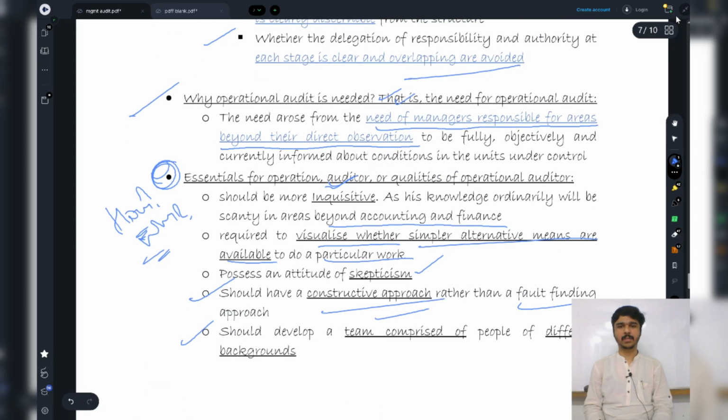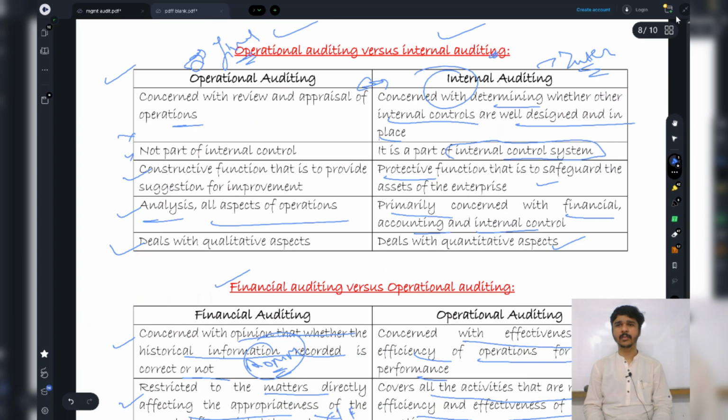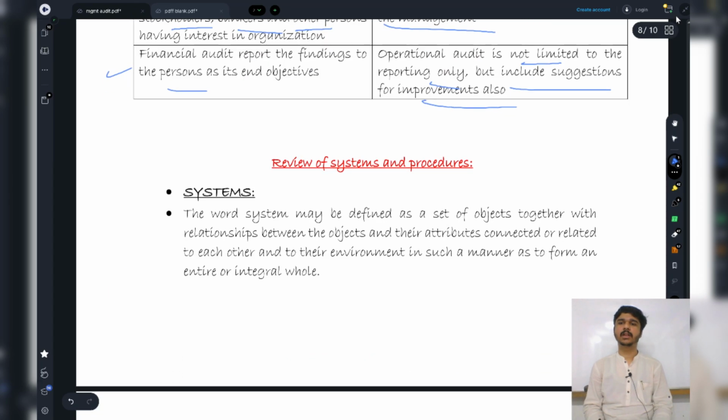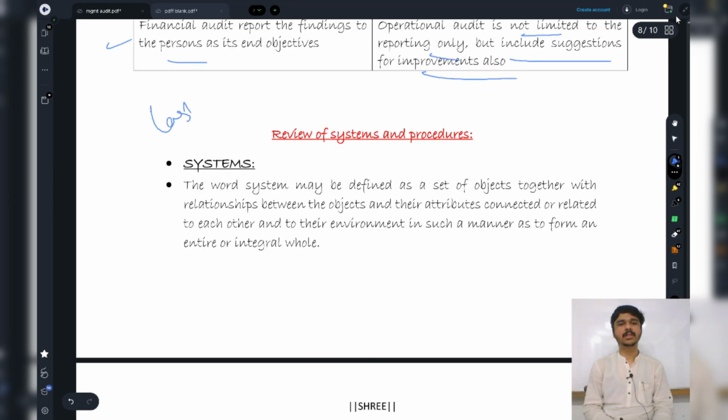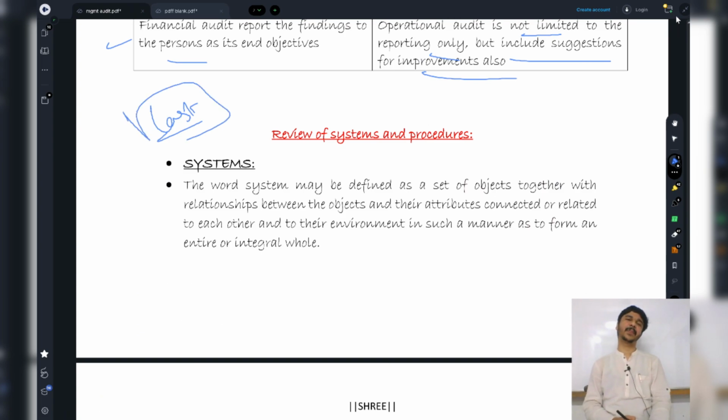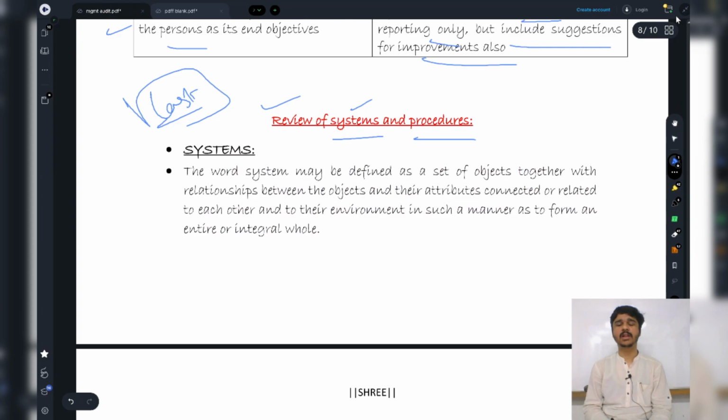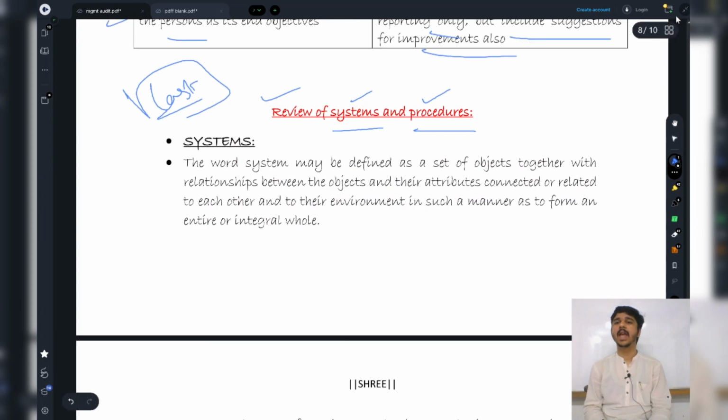Now we'll come to the next part, and this is the last part of this entire chapter. Hopefully, you guys are understanding everything. Review of systems and procedures. What does this mean? What do we mean by systems? What do we mean by procedures?